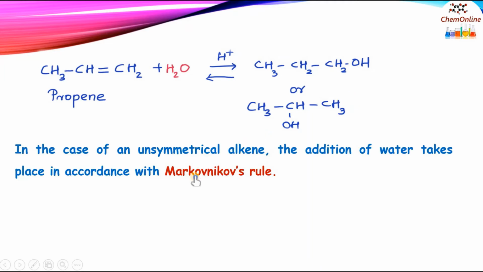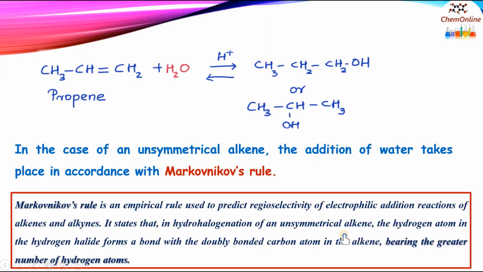In the case of an unsymmetrical alkene like propene, the addition of water takes place in accordance with Markovnikov's rule. So let's recall what is Markovnikov's rule. It is an empirical rule used to predict regioselectivity of electrophilic addition reactions of alkenes and alkynes.